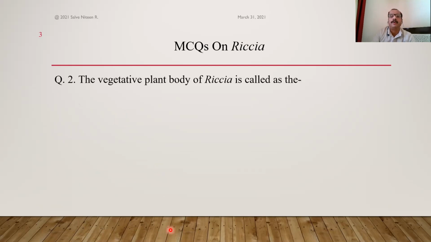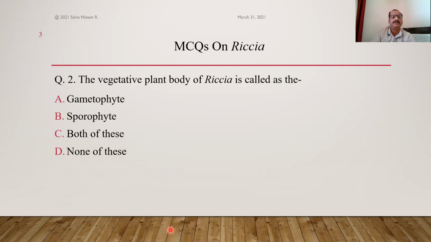The vegetative plant body of Riccia is called as gametophyte, sporophyte, both of these, or none of these. We know the vegetative plant body in Bryophyta is called gametophyte. Why it is called gametophyte, we have discussed. So Riccia is a bryophyte, so its vegetative plant body is called gametophyte. The correct option is option A.